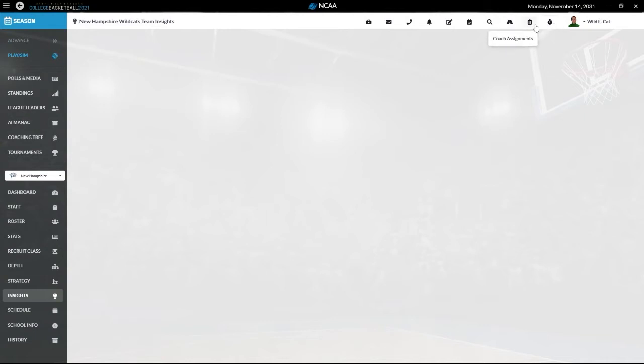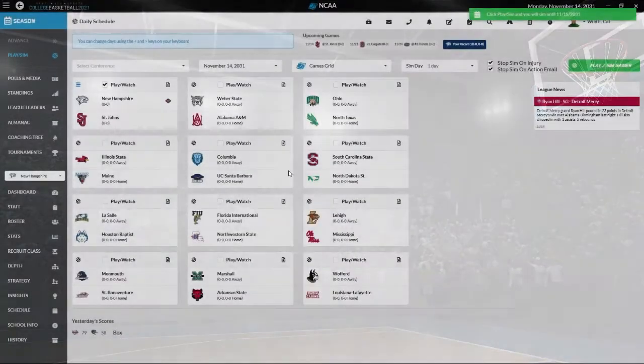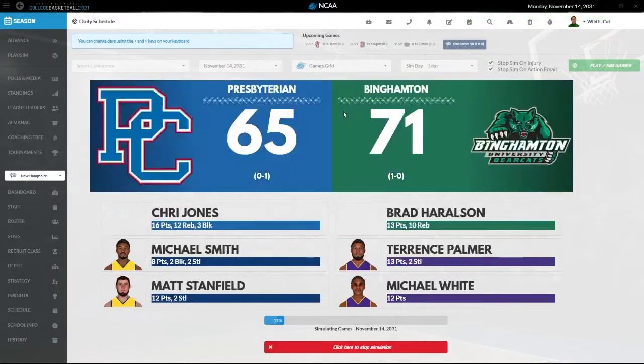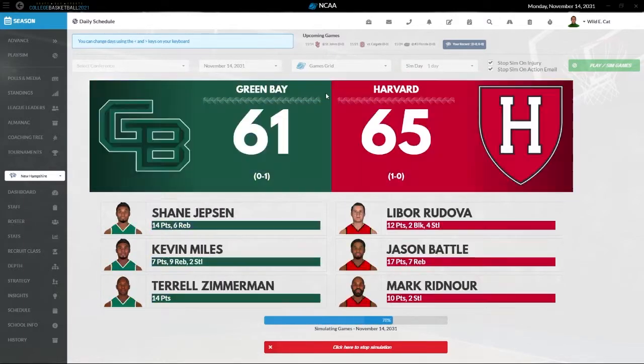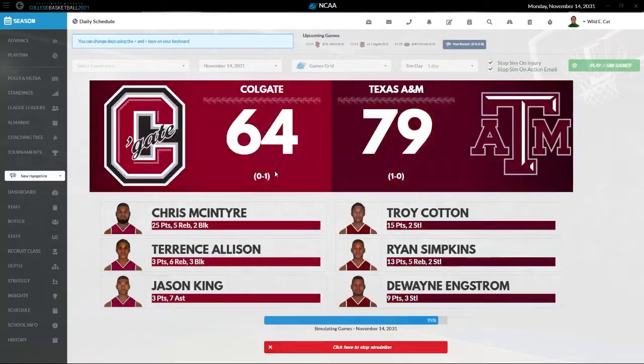Yeah, the insights aren't loading either. All right. Well, we'll have to see what happens. I'll pass the information along and let them know. And you can see that there are some teams with the graphics missing. I just got to go in and add them.